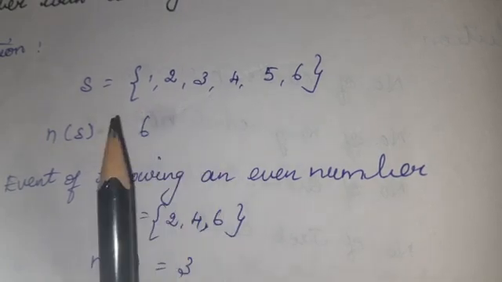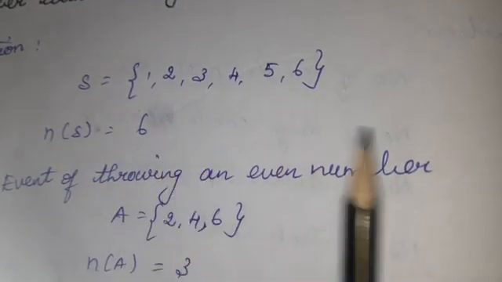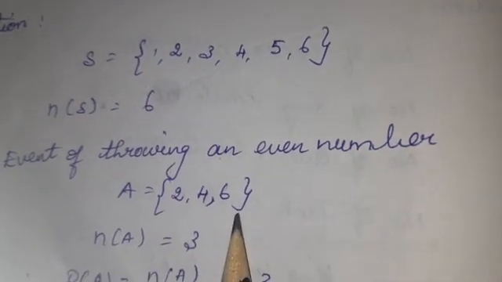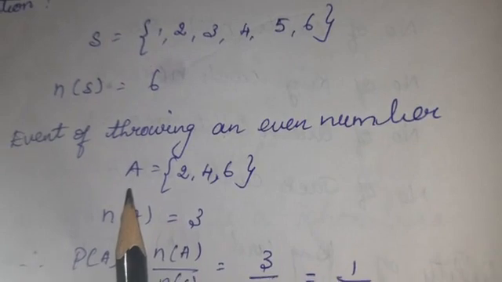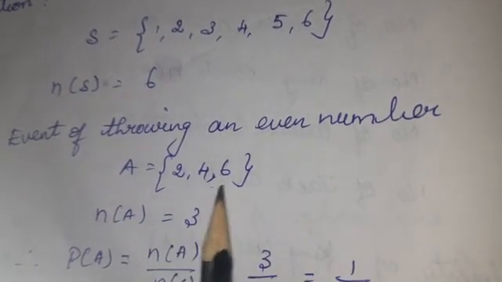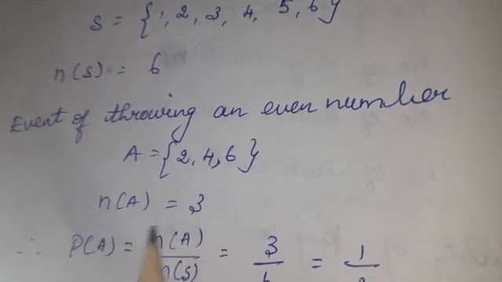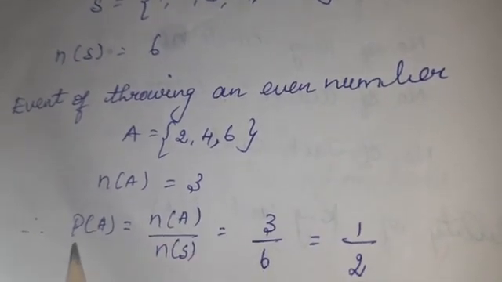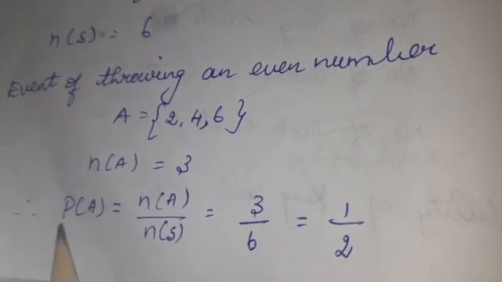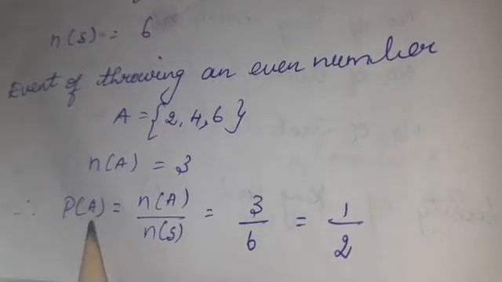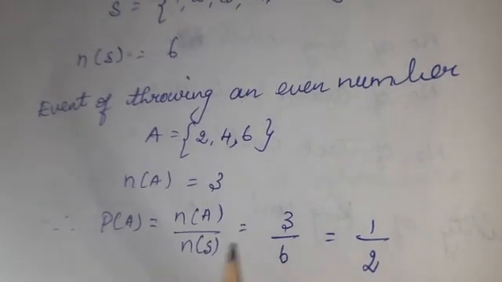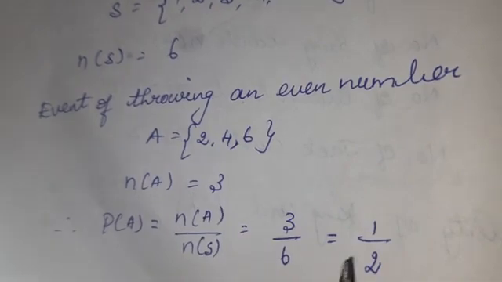Our question is they are asking for an even number. So the even numbers from this are 2, 4, 6. This one I am calling A, that is the event of throwing an even number. How many numbers are here? That is 3. N of A is equal to 3. Next, I am finding the probability of throwing an even number. So P of A, this is the symbol. P of A is equal to N of A divided by N of S is equal to 3 divided by 6 is equal to 1 by 2.